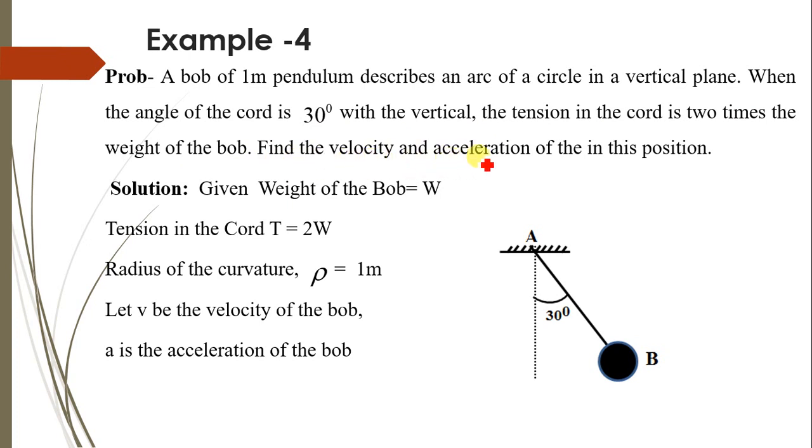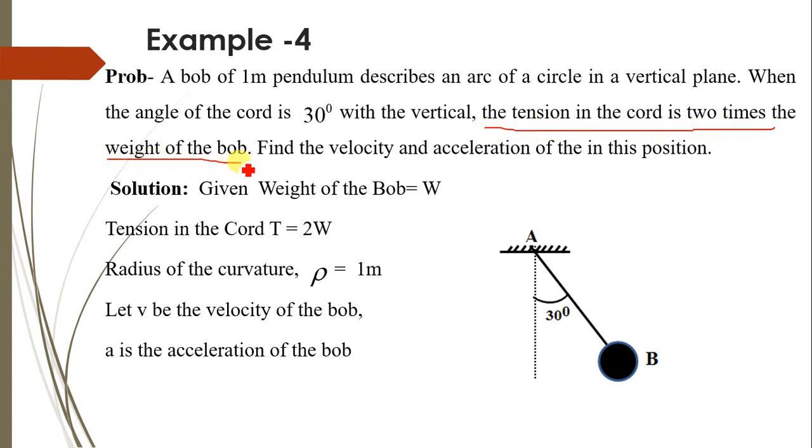Find the velocity and acceleration of the bob in this position. So here a pendulum is shown, and at the end of this pendulum a bob is attached, making an angle of 30 degrees with respect to the vertical. The weight of the bob is W, and the tension in the cord is 2W, as it is given that the tension in the cord is 2 times the weight of the bob.